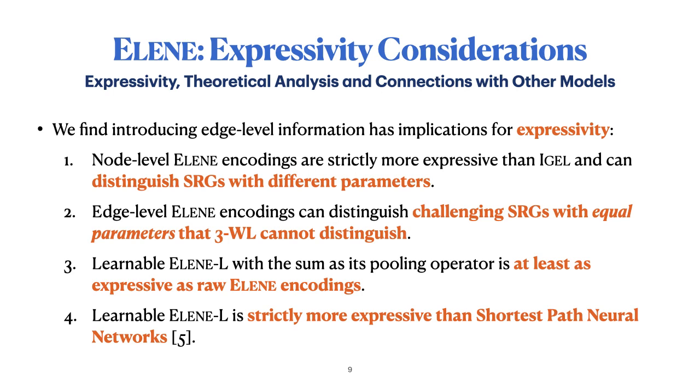Furthermore, we show that LNL with the sum as its pooling operator is at least as expressive as raw LN encodings, meaning that the learnable variants of LN are as expressive as the sparse vector variants. And finally, we connect the learnable variants with shortest path neural networks and show that learnable LN is strictly more expressive than SPNNs.